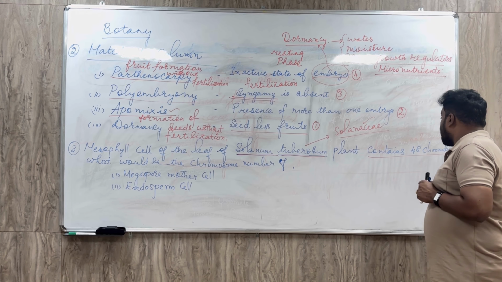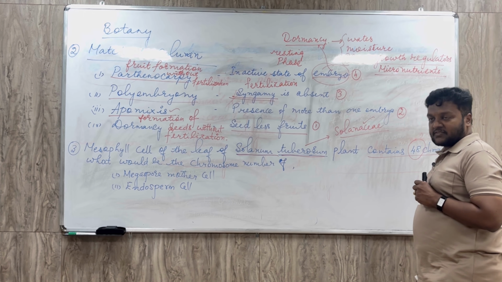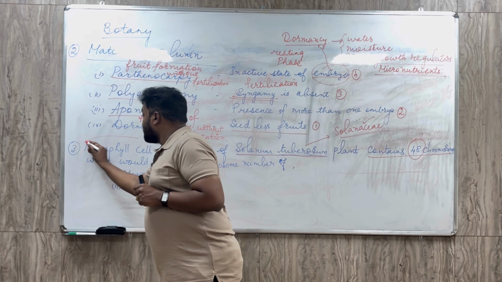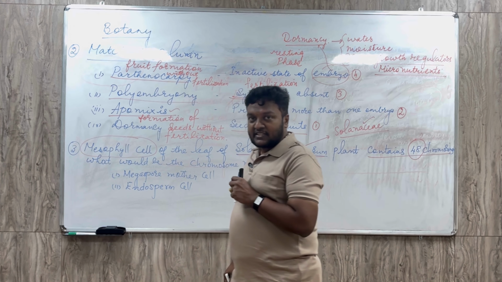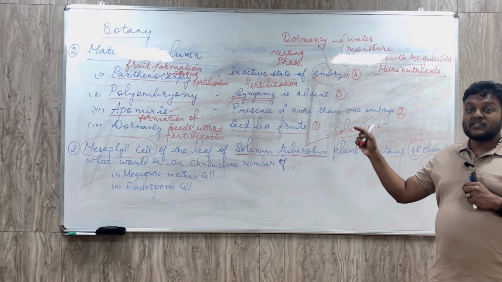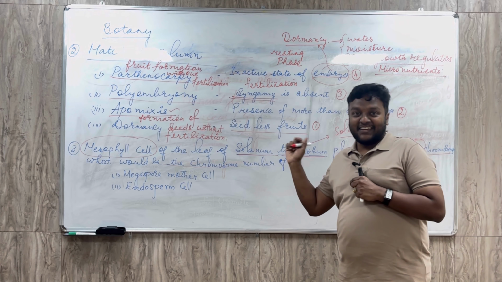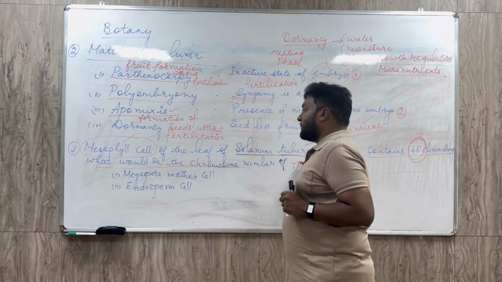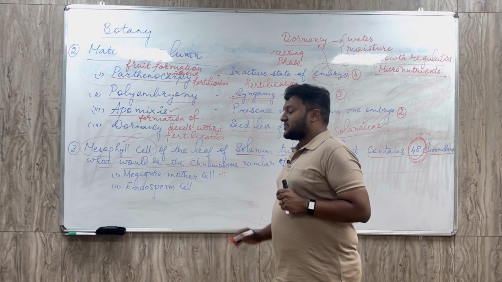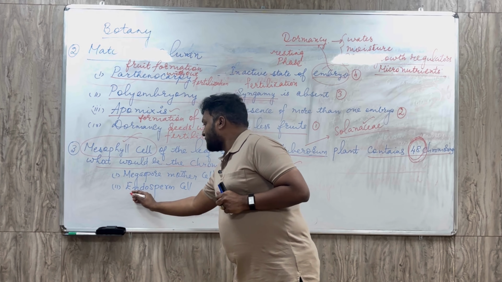It contains 48 chromosomes. Which contains 48 chromosomes? The mesophyll cells. Where are these mesophyll cells present? These mesophyll cells are present on the leaf, the dicot leaf. The dicot leaves are made up of the mesophyll cells. So how many chromosomes do the mesophyll cells have? 48 chromosomes are present. Then what would be the chromosome number of megaspore mother cell and endosperm cells is the